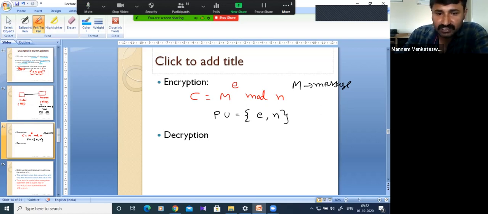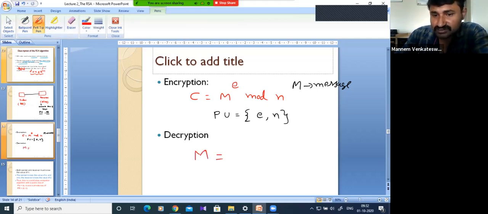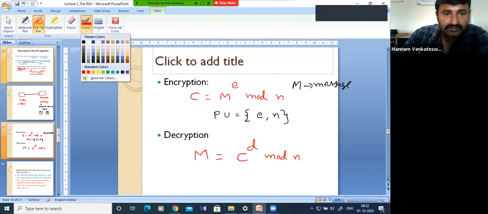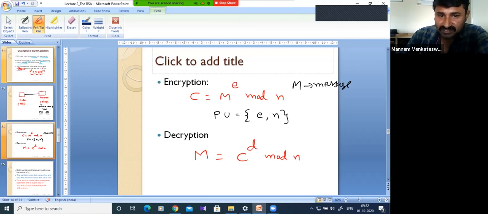Then when you perform the decryption, we will get the message, which is equal to ciphertext C power D modulo n, where D is the private key.